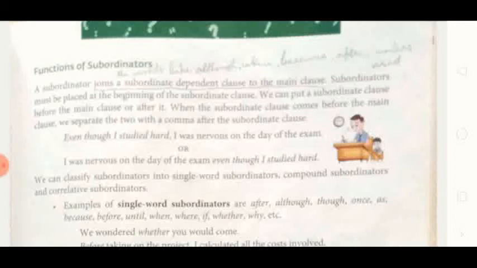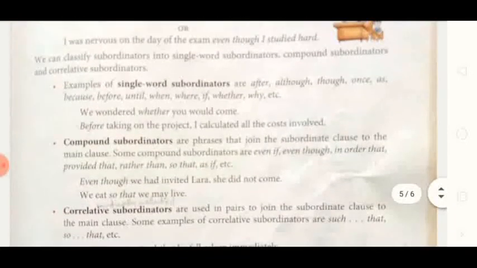And the next sentence is, I was nervous on the day of exam even though I studied hard. Here, the subordinate clause comes after the main clause, so there is no comma. Okay. Now, examples of single word subordinators. If a subordinator is a single word, then it is called a single word subordinator: after, although, though, once, as, because, before, until, unless, all these.